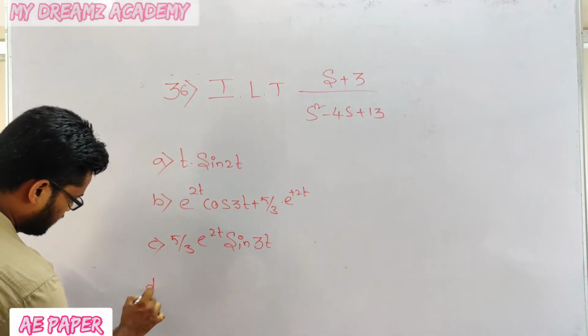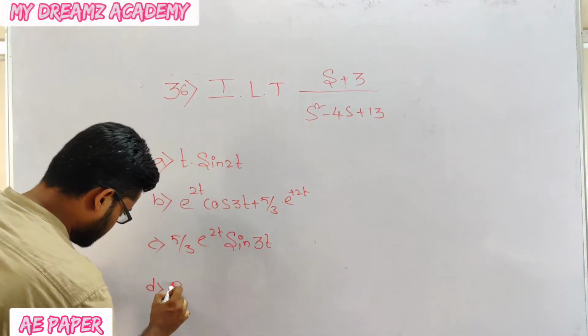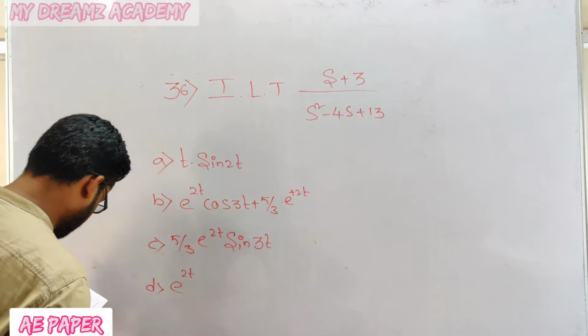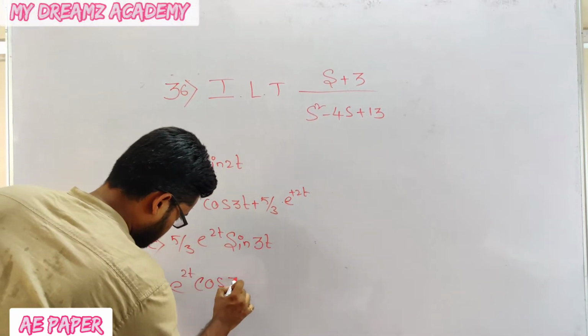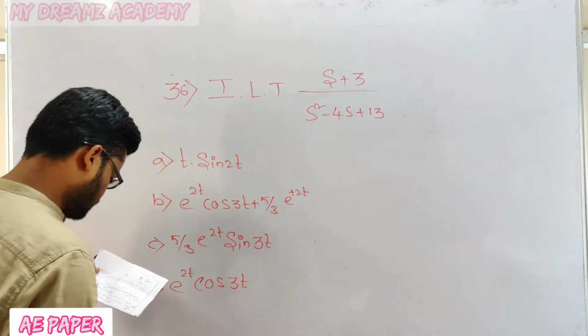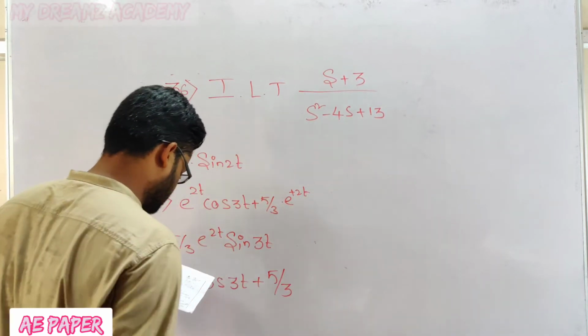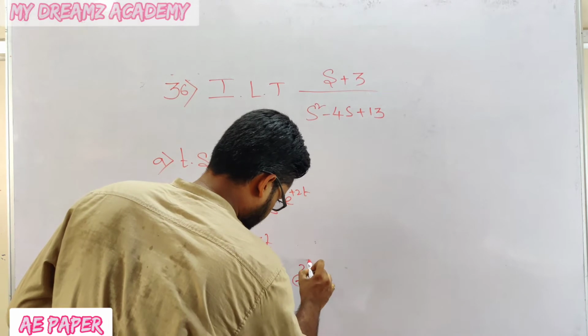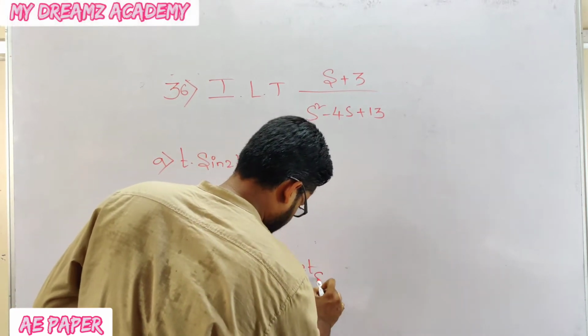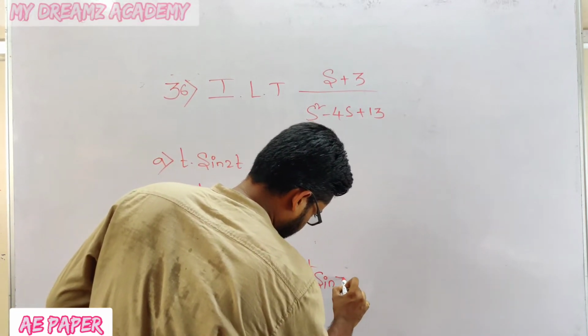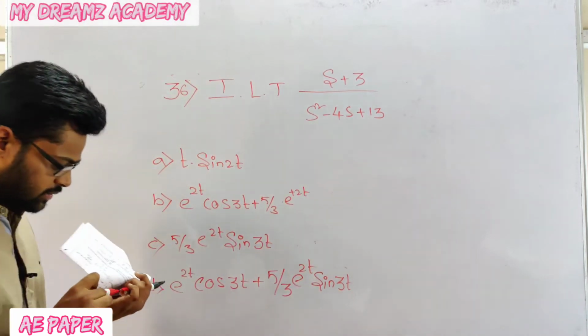Next, option D. What is option D? That is e to the power of 2t cos 3t plus 5 by 3 e to the power of 2t sine 3t.